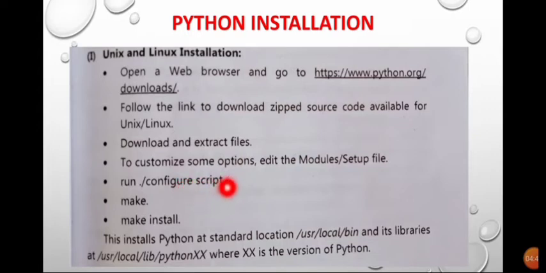To customize some options, edit the module setup files. Then after that you have to run the configuration script. Then make install. This installs Python at the standard location. When the Python installation is completed, this is the path where you find the Python standard location, where its library files will be available. In the below path, XX is the version of Python.